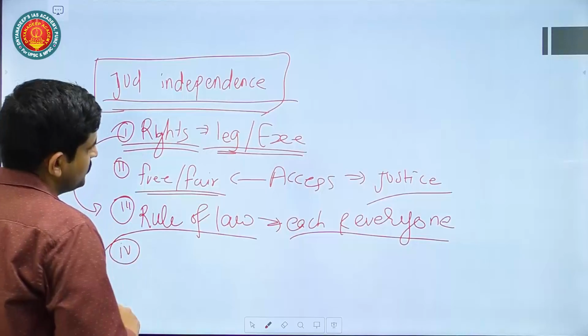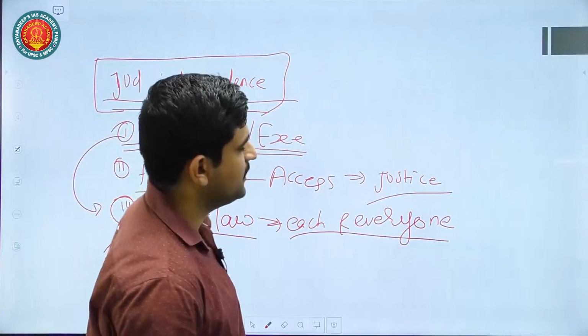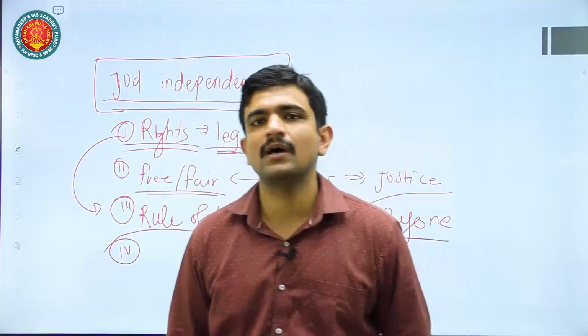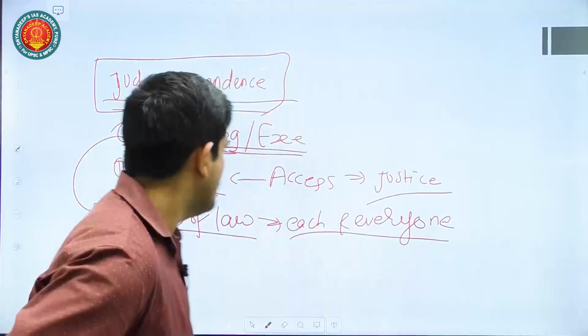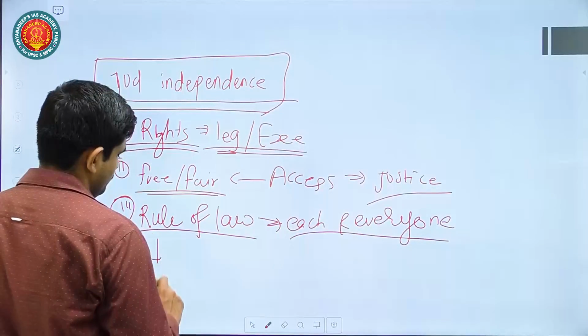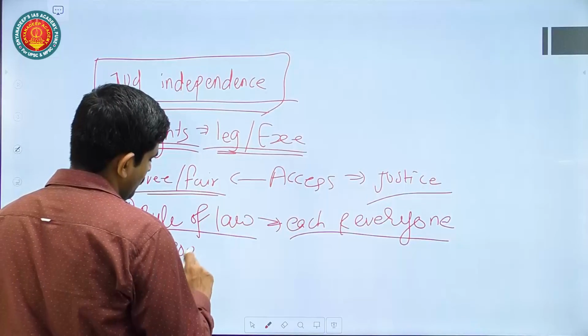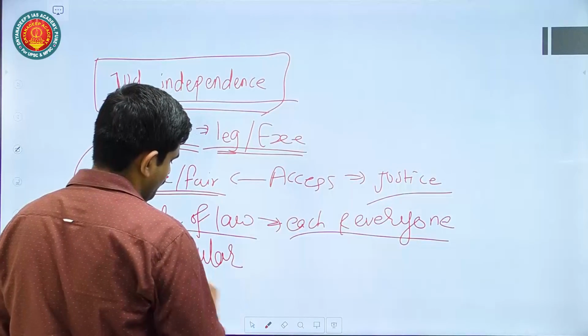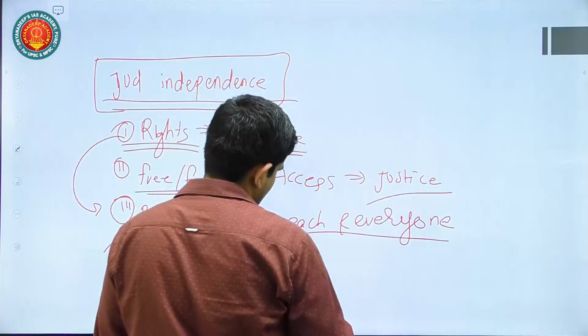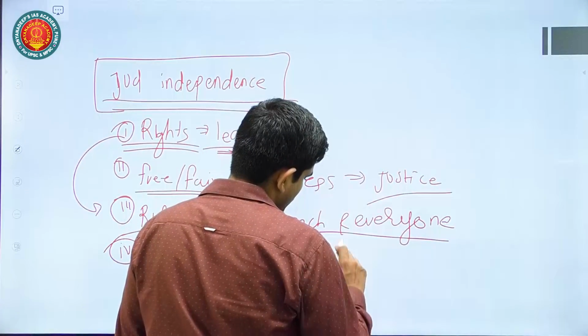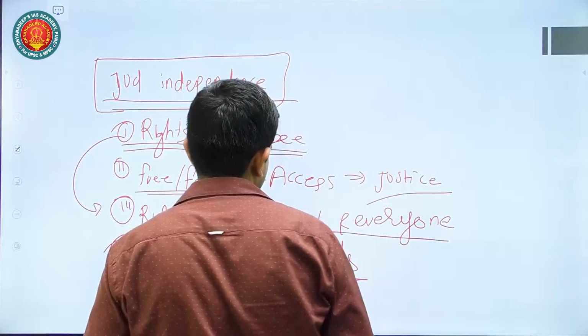The fourth thing you can talk about here is that judicial independence is essential in a way to curb popular demands which may be used by politicians to garner votes. Okay, judicial independence.